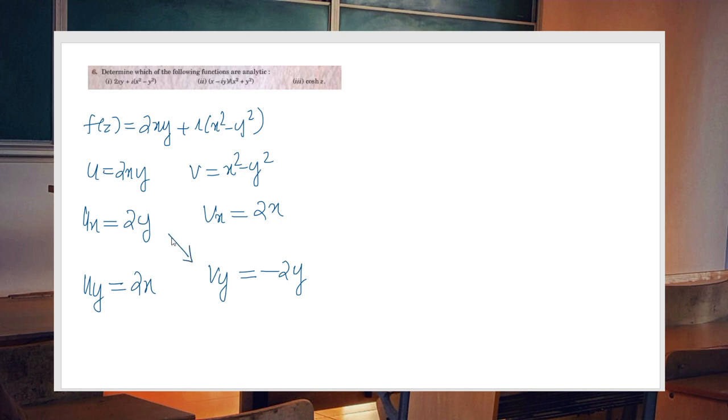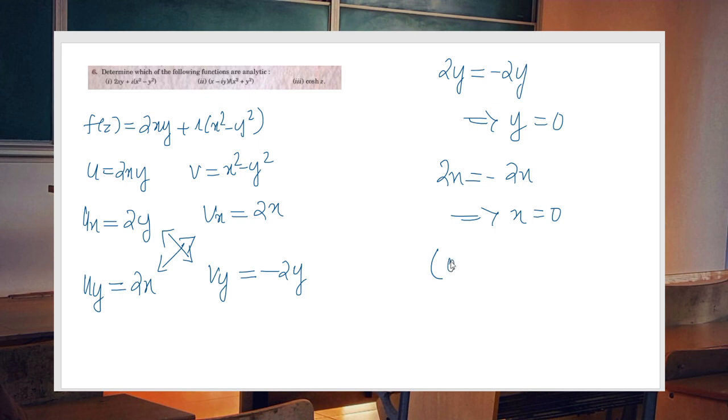This must be equal. What you can say, 2y is equal to minus 2y implies y equal to 0. And this must be negative in sign, that is 2x equal to minus 2x implies x must be equal to 0. So the function satisfies CR equation only for the point 0, 0.